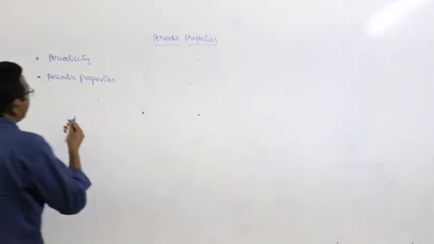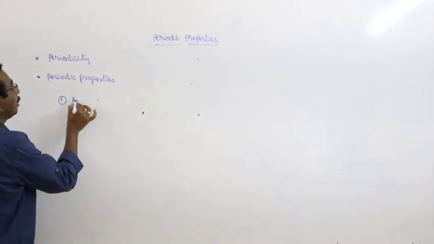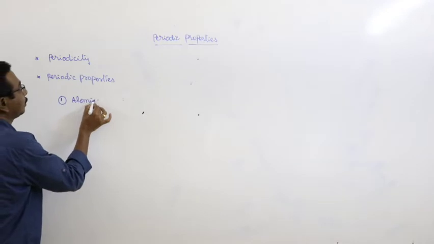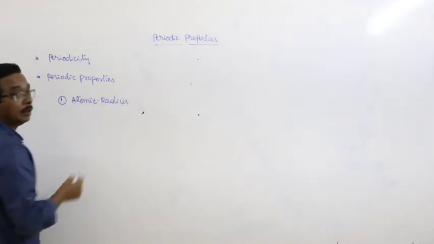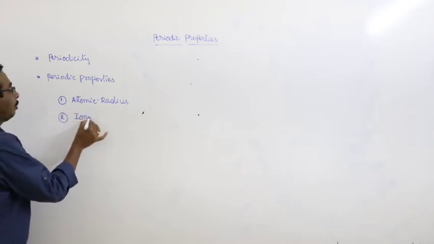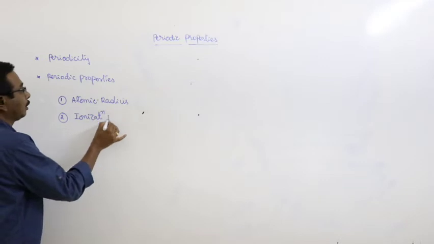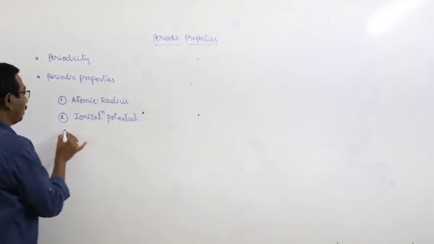Look at the first one: atomic radius. Second one, ionization potential.